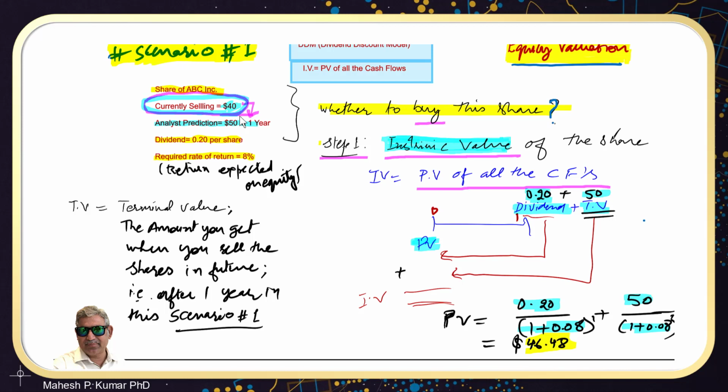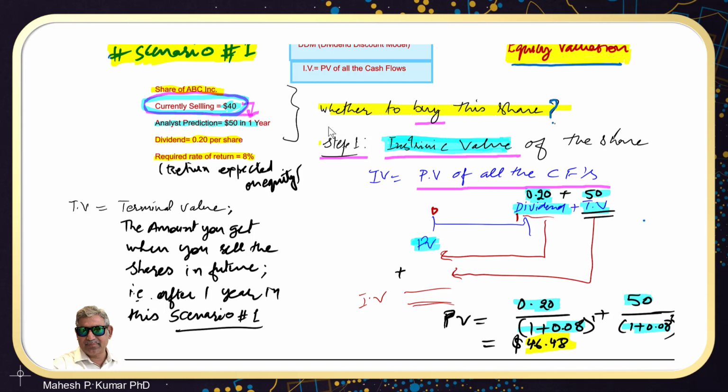But this is a theoretical consideration. Whether you actually make a profit on this share or not, you will know only after waiting 1 year and selling at whatever the price is then.